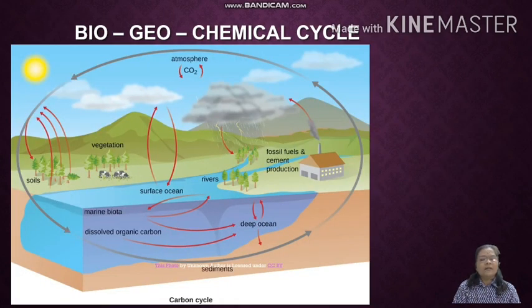Look at the diagram. There is a cyclical flow of nutrients of carbon from the atmosphere. Like that, the carbon cycle is given. In the atmosphere, carbon dioxide is present. In the atmosphere, carbon monoxide is also present.